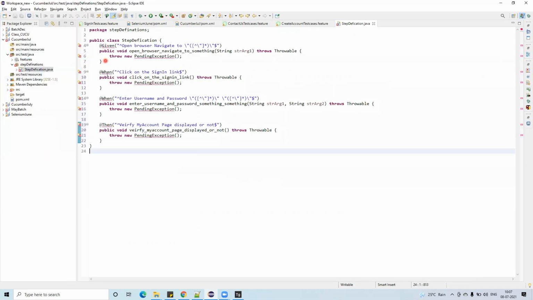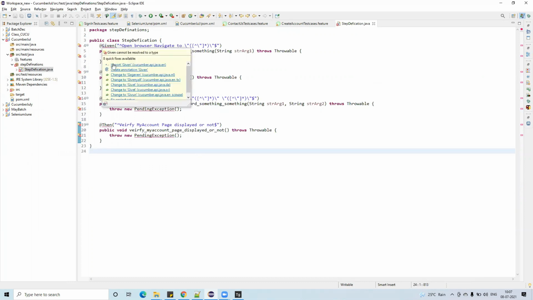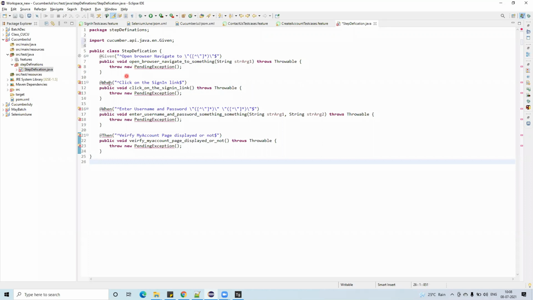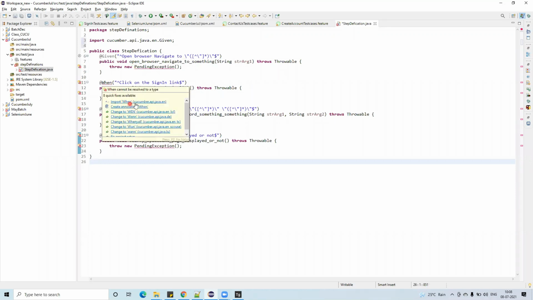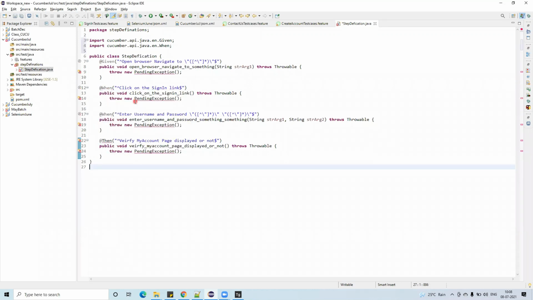And it is throwing some errors actually. Place your mouse over here. It will ask you to import that one. See this? Import Given, cucumber.api.java.en. That's it. It is done. And go here again, cucumber.api.java.en for the import When. Done. That's it.